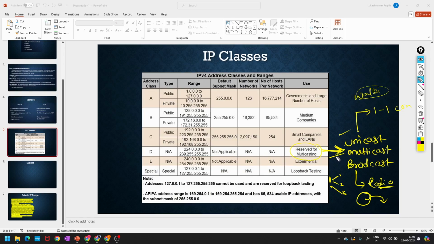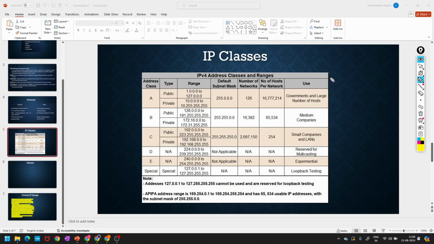So for multicasting purposes they have divided like this, and these IPs are reserved. IPs are divided into these types of classes. You never get these in exams. Just for knowledge purposes only I'm telling. Okay, next.